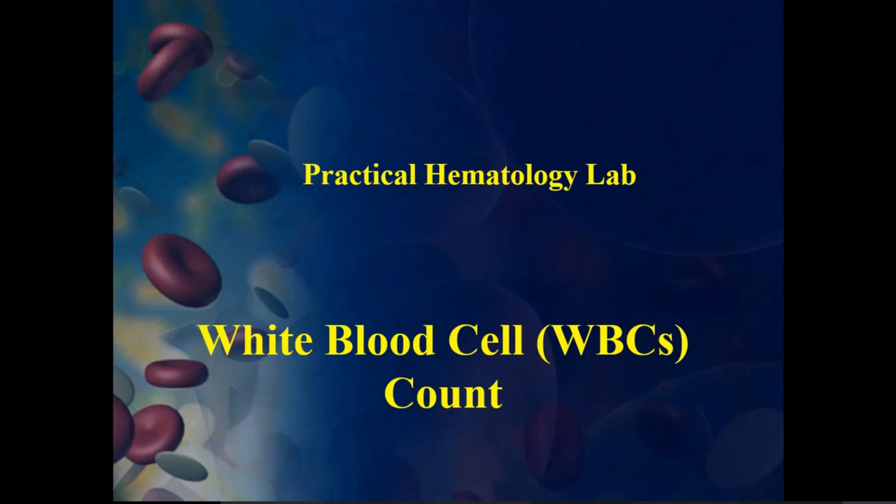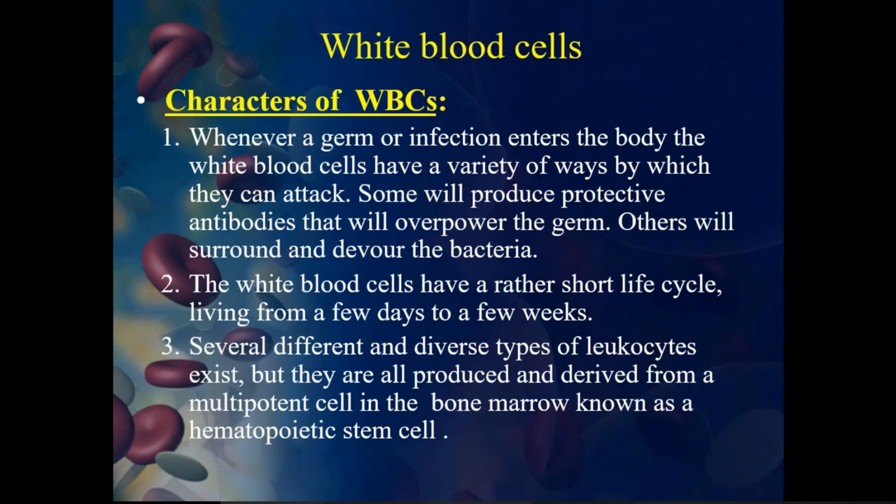Okay, so the white blood cell count, or you can also call it a differential count, is one type of method, a hematological method, which is essentially required to know the normal and abnormal values of an individual person. Then what are white blood cells? How do we characterize them? So what are their characteristic properties?